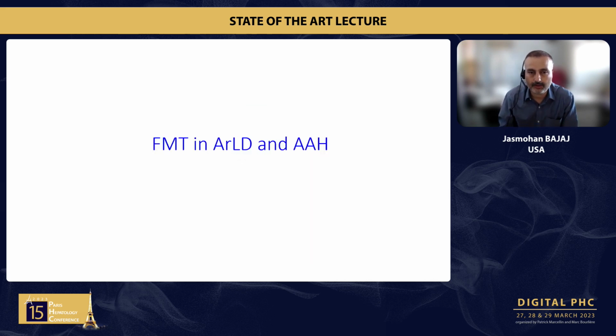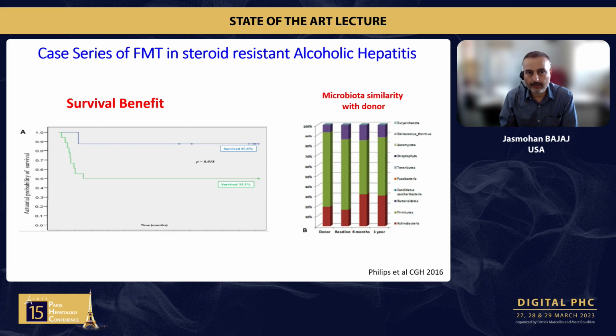What about fecal microbiota transplant? While antibiotics change a whole lot of things, fecal microbiota transplant, as we know, is a healthy person's stool or stool product that can go and potentially replace that with potentially beneficial things. In this case series done in steroid-resistant alcohol-related hepatitis, if you can see the top graph, in the blue, it was the patients who were given FMT, compared to historical controls in the green at the bottom, and there was a significant survival difference. Moreover, there was a change in the microbial similarity that went to the donor after 6 months and stayed for 1 year afterwards as well.